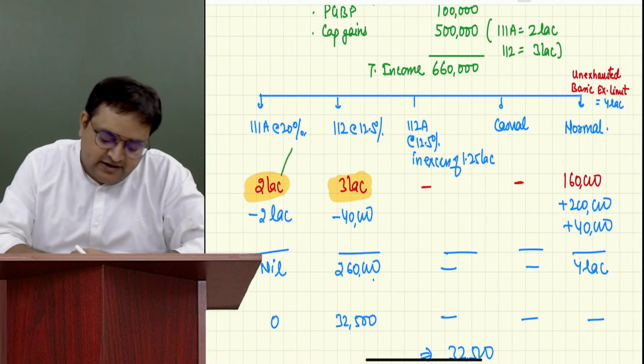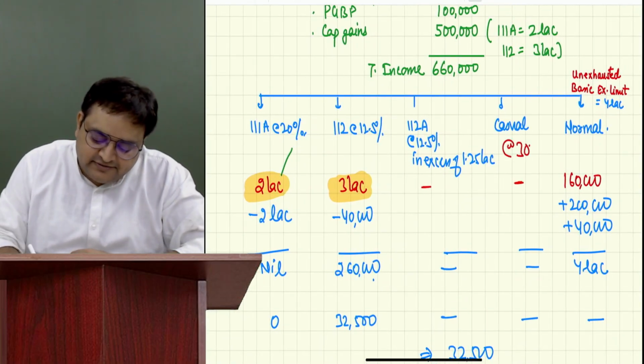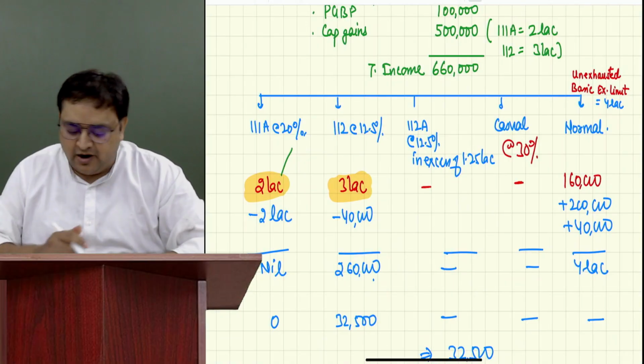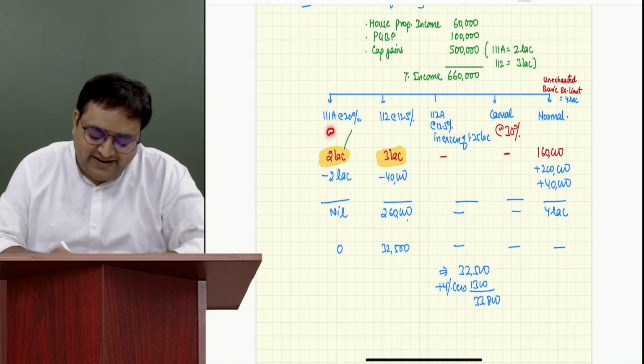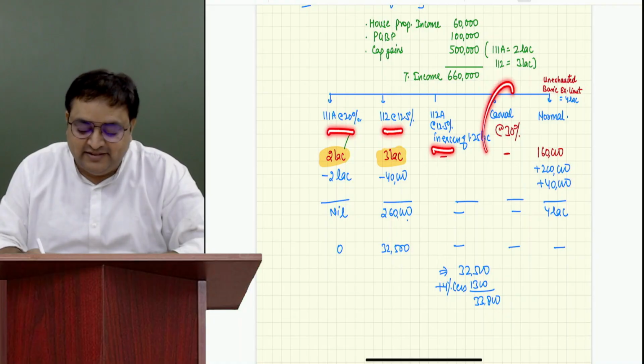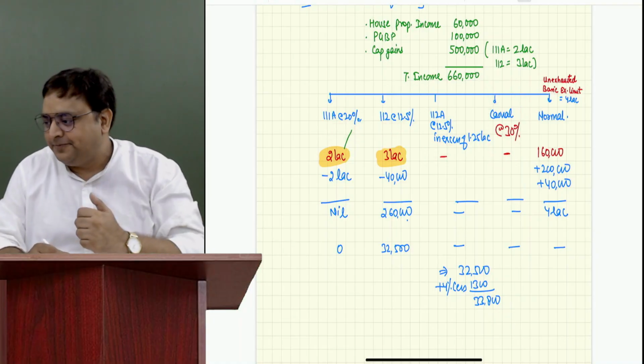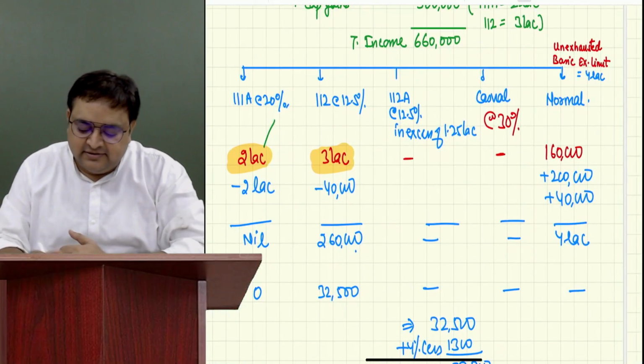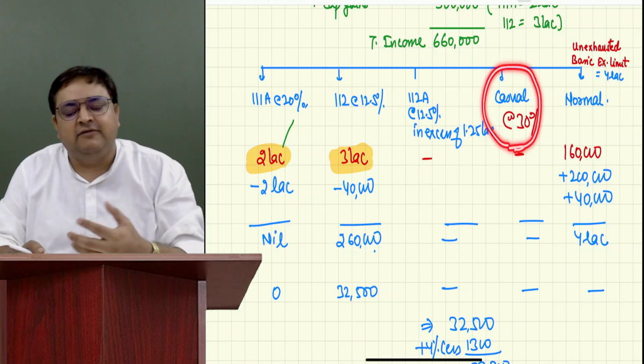Sir, this casual income is the biggest monster, no? Out of these, this is 20%, this is 12.5%, this is 12.5%, but this is 30%, sir, the biggest monster. Let us shoot him. Guys, this one cannot be shot. He is coming with a bulletproof jacket.